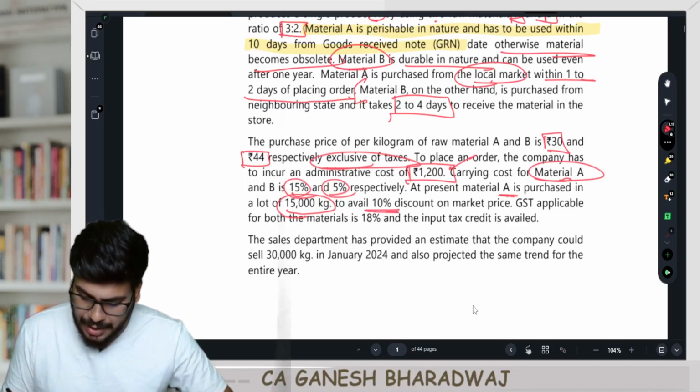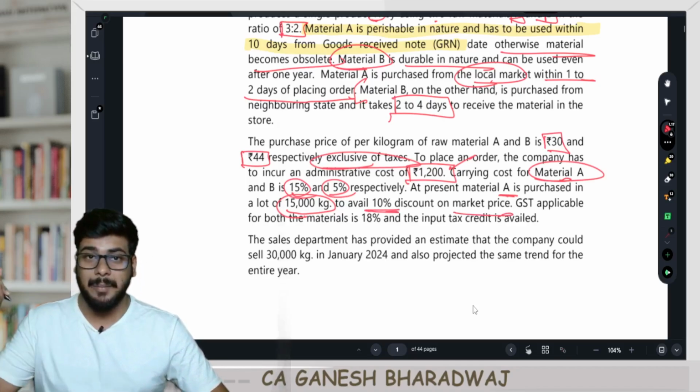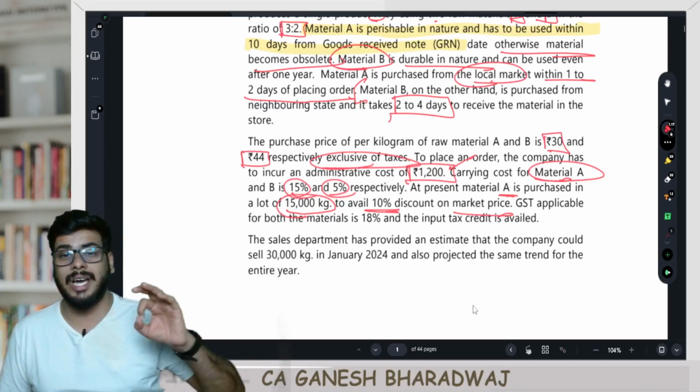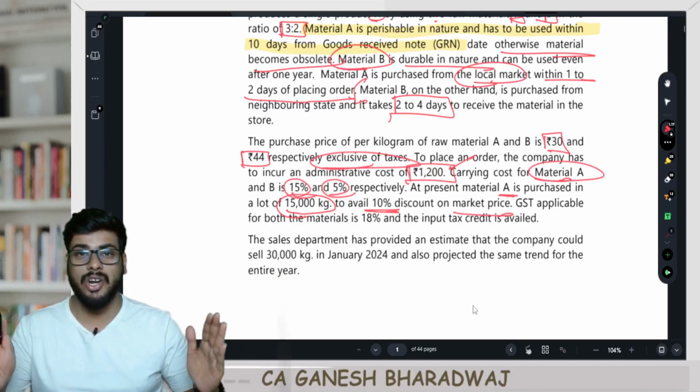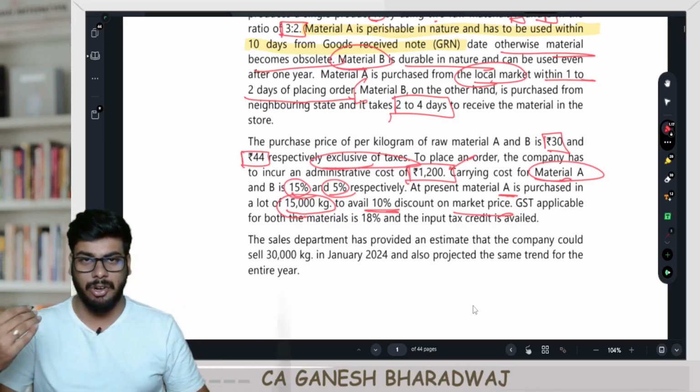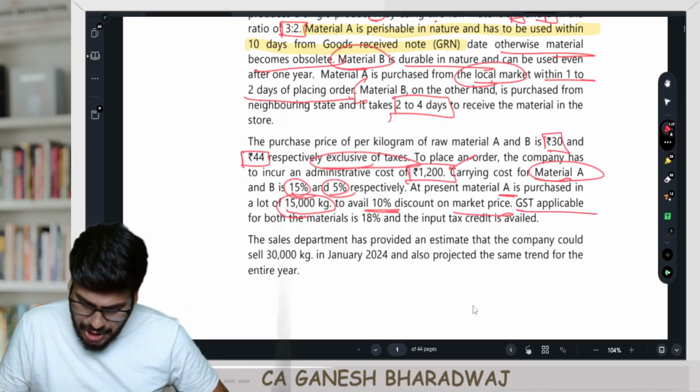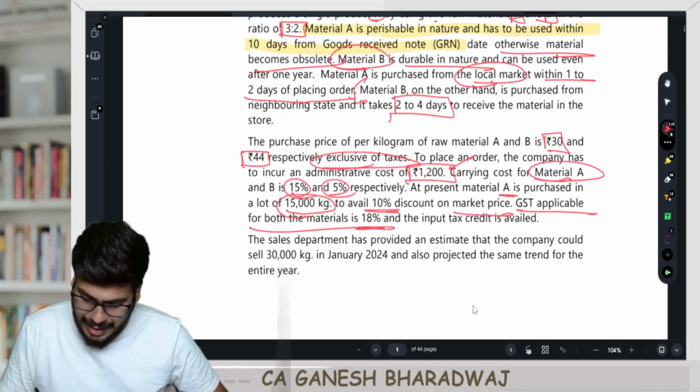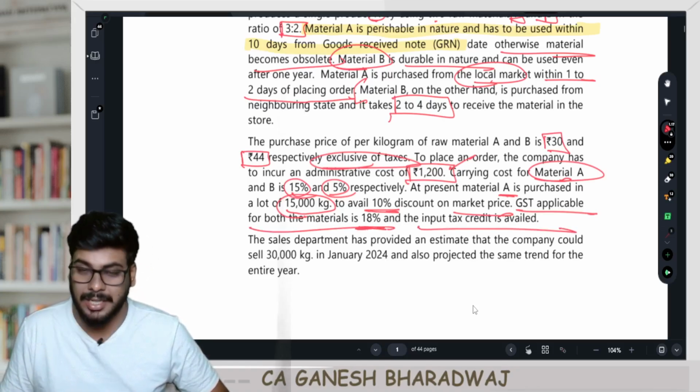Right, then at present material A is purchased in a lot of 15,000 kg to avail a 10% discount on the market price. Presently what they are doing, so they are purchasing material A in lots of 15,000 kgs in order to get a discount of 10%. GST applicable for both the materials is 18% and the input tax credit is availed.